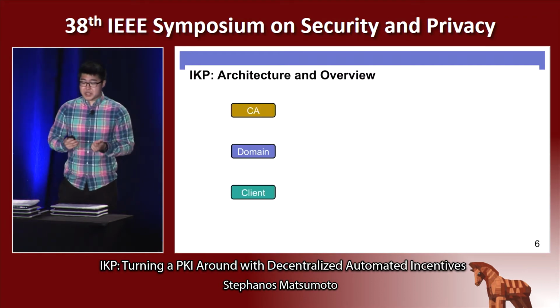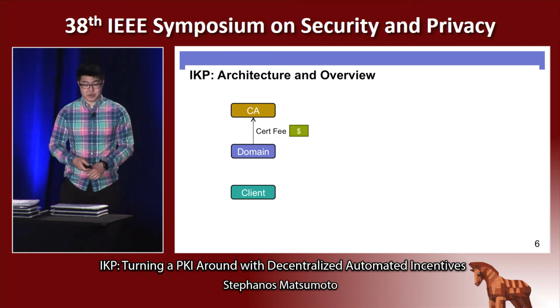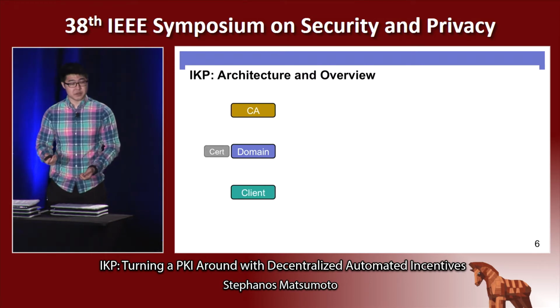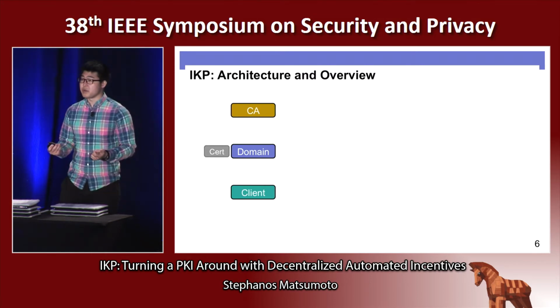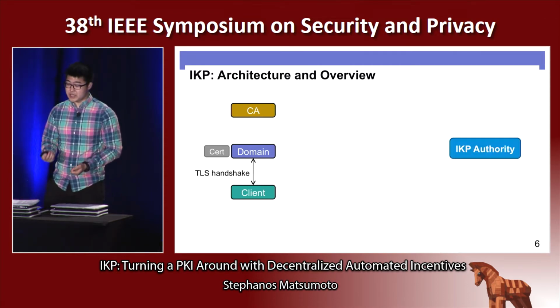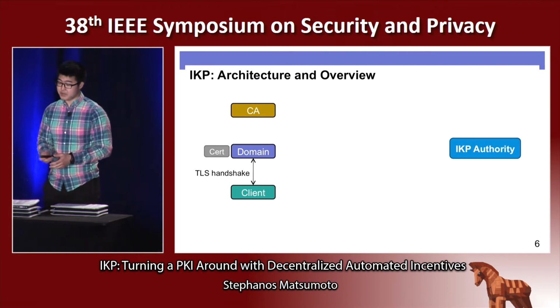So IKP is an extension to the standard TLS infrastructure. As in TLS, domains are going to pay CAs to receive certificates, and they can take those certificates and present them to clients during the TLS handshake. Now, we add an entity called the IKP Authority, who is responsible for the core functionality of IKP.